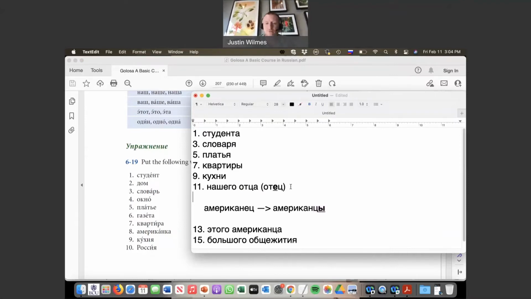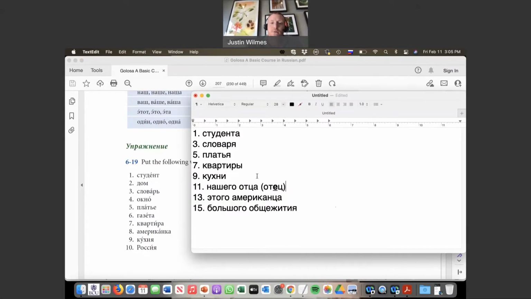You get a feel for where they should happen and where they shouldn't as you get further along with Russian. For now, I wouldn't get overly hung up on it, maybe just on a word by word basis, realize, okay, отец, американец, these words all lose the ye, for example, when you add an a. So нашего отца, этого американца. So not американеца, but американца. The ye drops out, right? The ye drops out here as well.